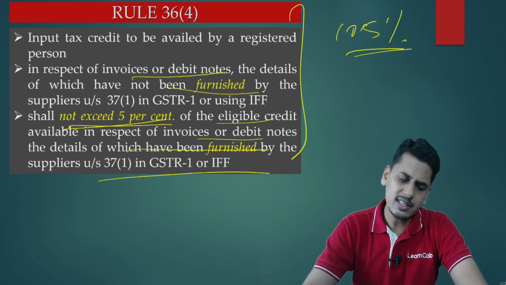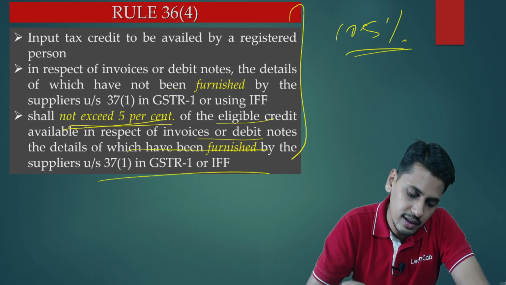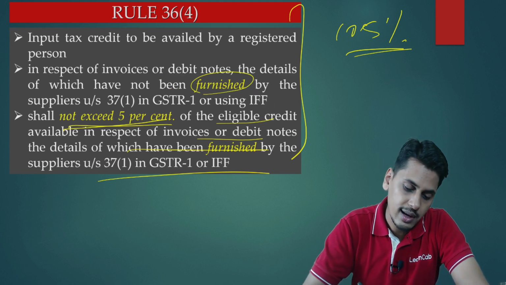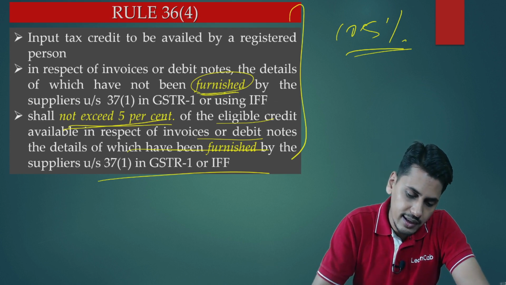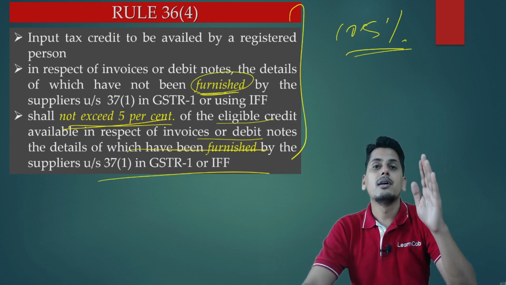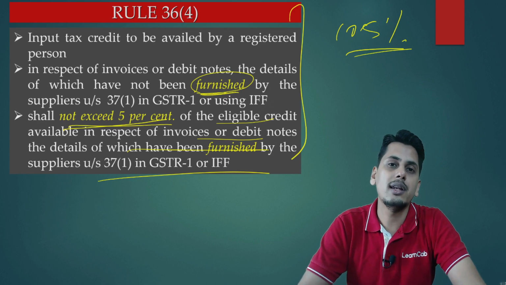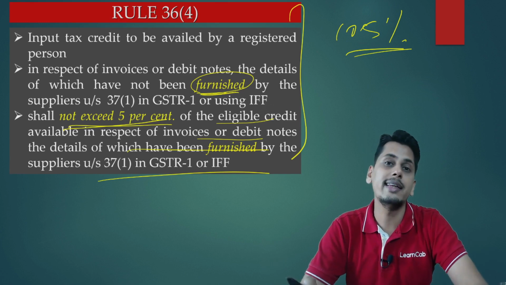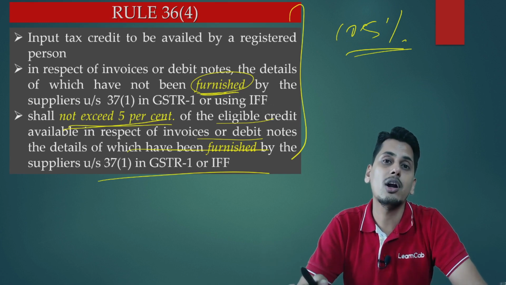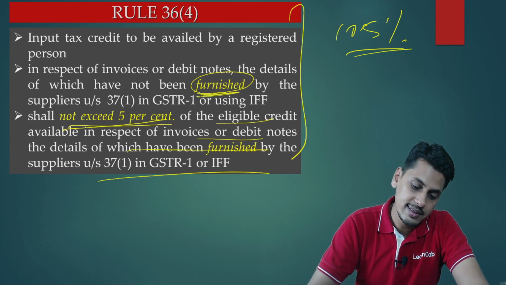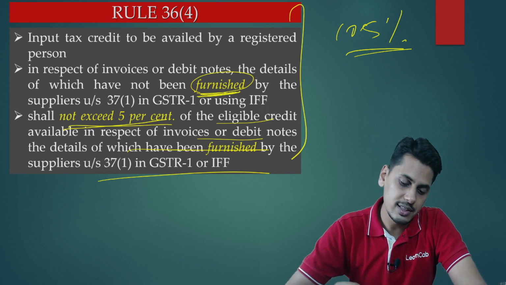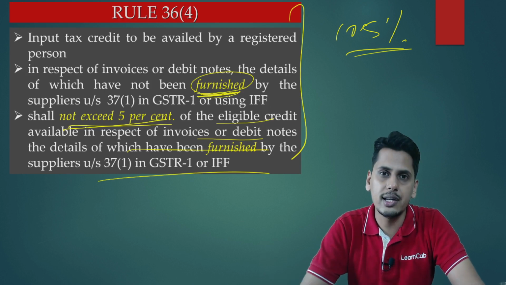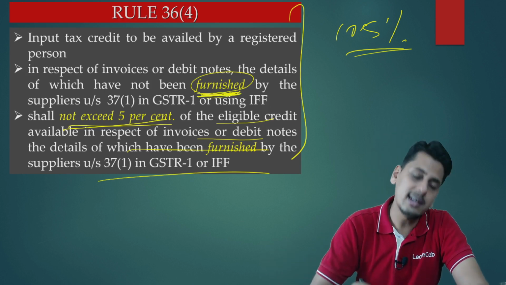And friends, another small change in the wordings is that prior to amendment, 36 sub rule 4 contained the word uploaded. Now it contains the word furnished. So what is the difference between uploading and furnishing? As regards uploading, you just upload the details of invoices. GSTR 1 need not be filed. But now it says mere uploading is not sufficient. GSTR 1 needs to be filed. Only then the recipient would be in a position to take the credit. This is a small technical difference, friends.